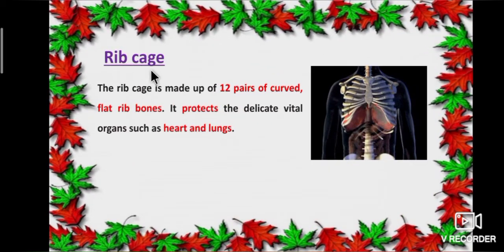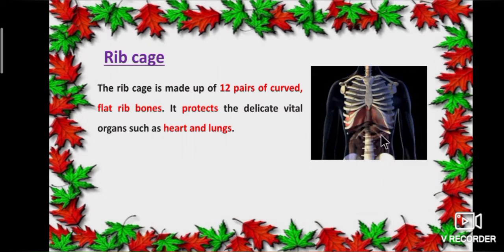Third one, rib cage. The rib cage is made up of 12 pairs of curved, flat rib bones. It protects the delicate vital organs such as heart and lungs.